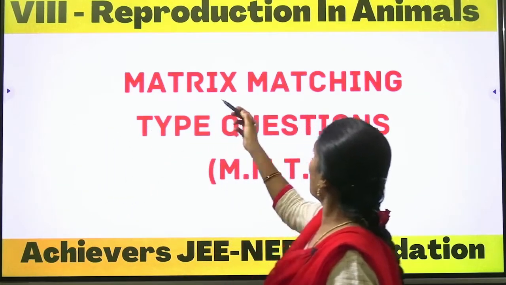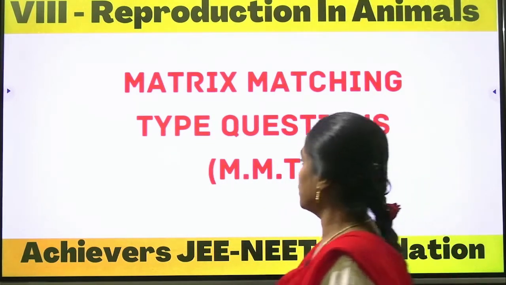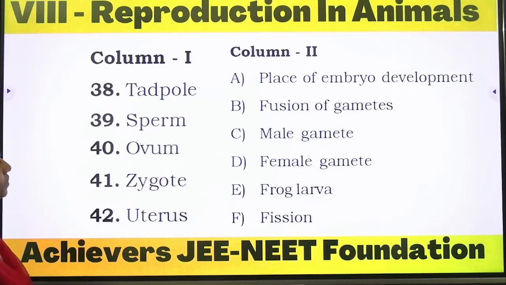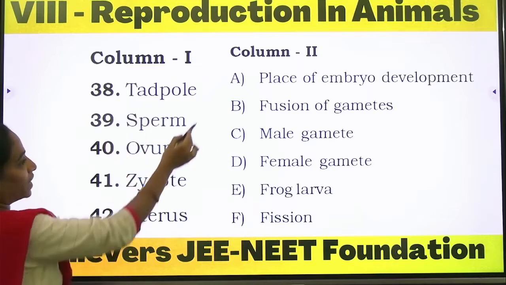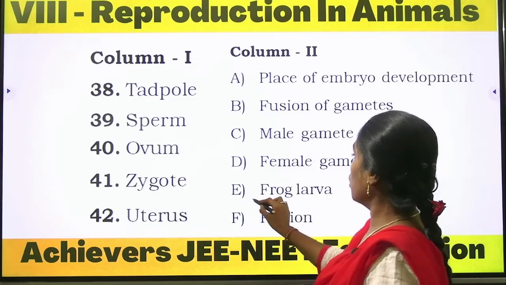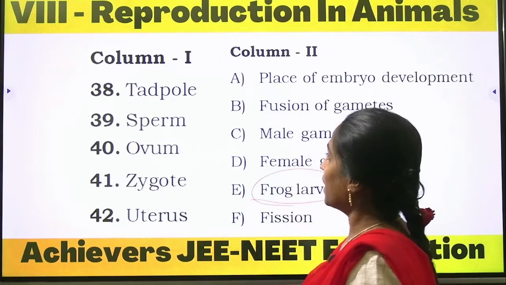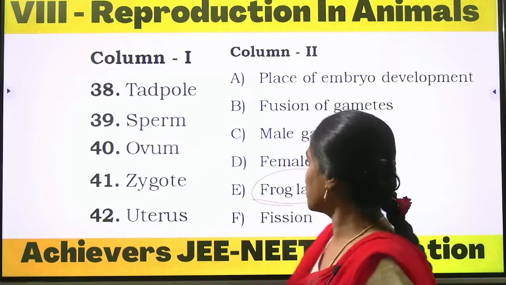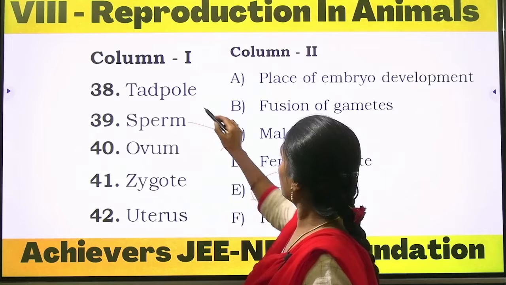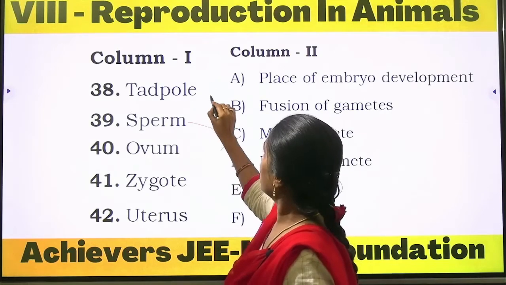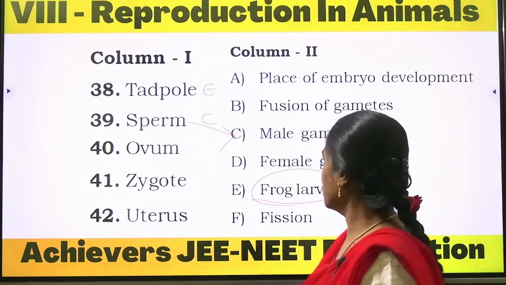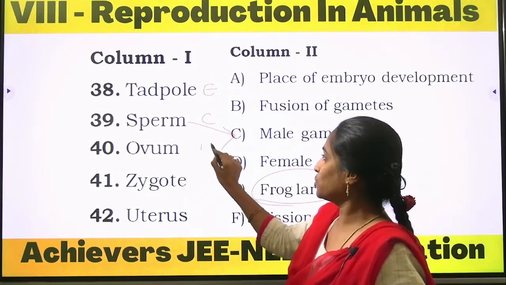Next are the matrix matching type questions, MMT. Let us see what that is. The 38th question is tadpole. Out of these options, which is the correct one? Tadpole is the frog larva, option E. Next, sperm. Sperms are the male gametes, option C. Ovum is the female gamete, option D.